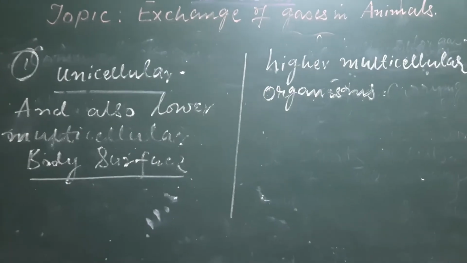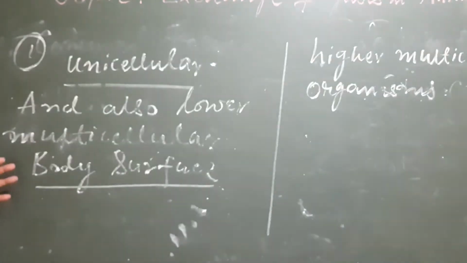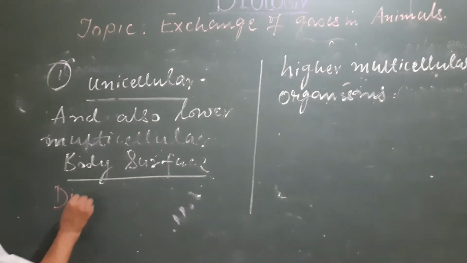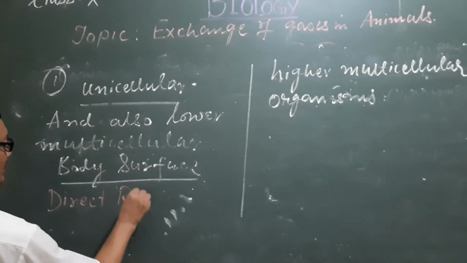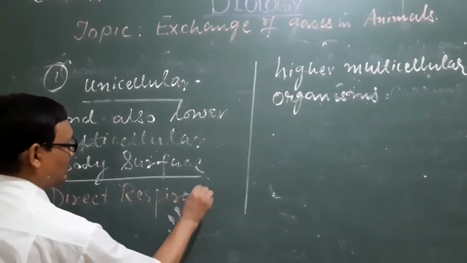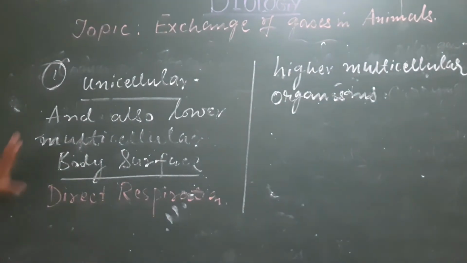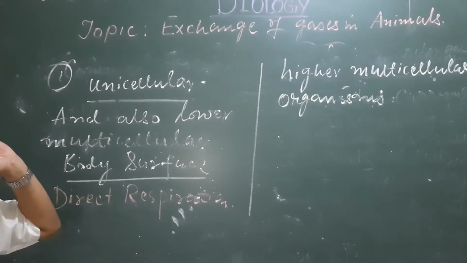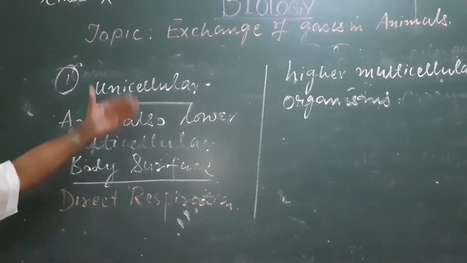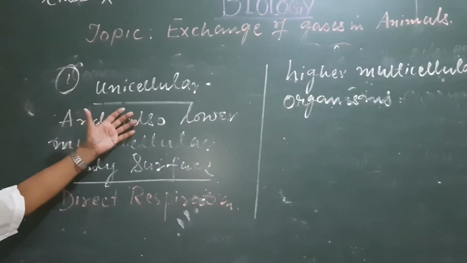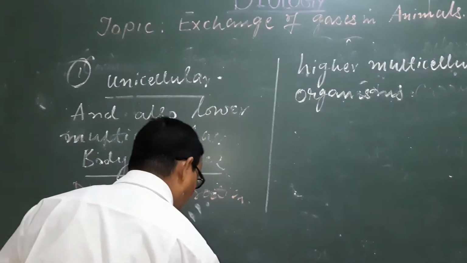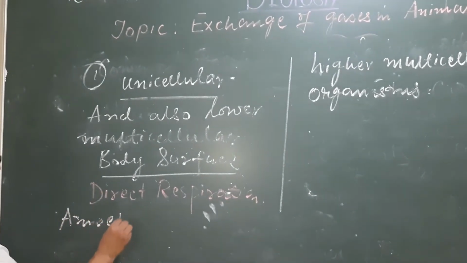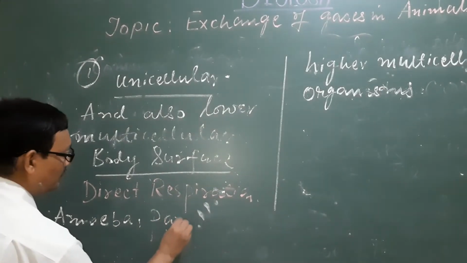In this type, the process of respiration is known as direct respiration. That means there is no specific breathing organ present, and gas exchange occurs through the entire body surface, like in the case of amoeba and paramecium.